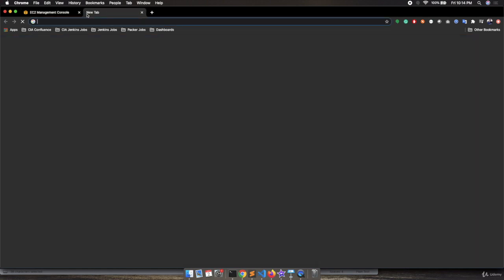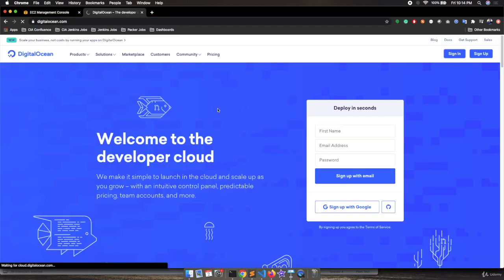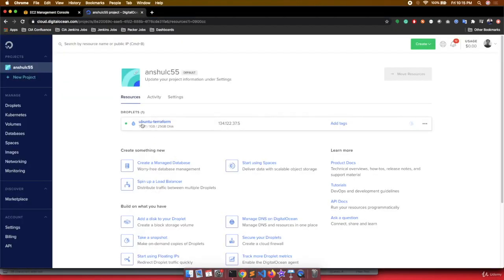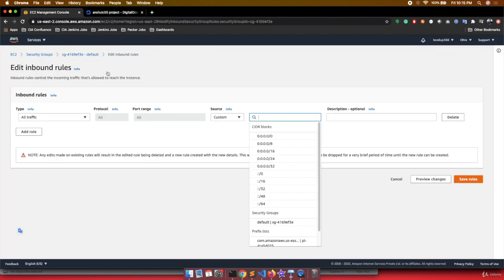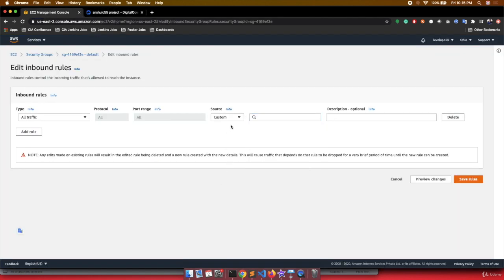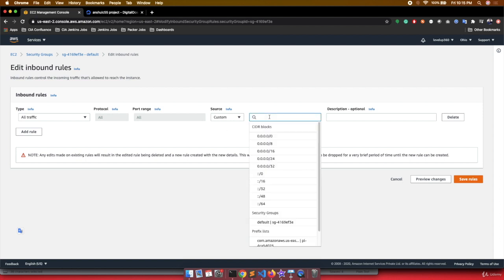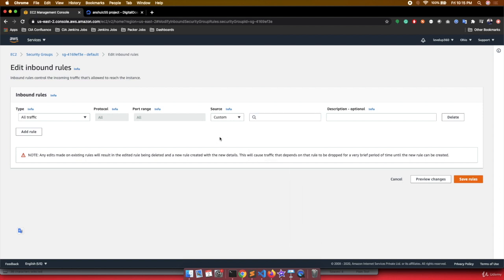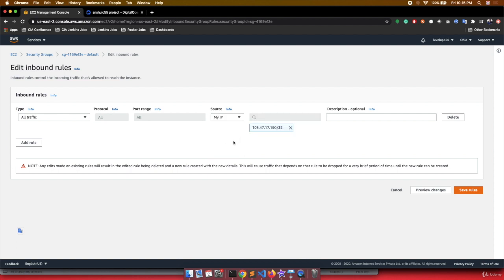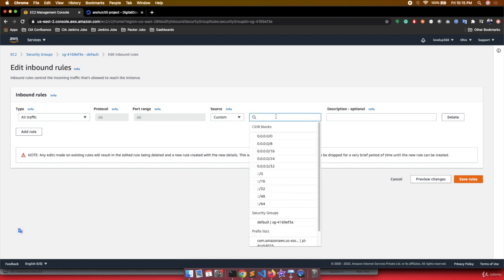So we will go to DigitalOcean and sign in to the account. Here is the droplet which we are using, and here is the IP, right? So I will copy this and go to AWS. One more thing, if you are using your own Windows or Mac machine, you need to provide your own IP over here. If you don't know your IP, you can directly go to My IP, and AWS will automatically fetch your IP. We are going with the custom one, so we will provide this IP over here.